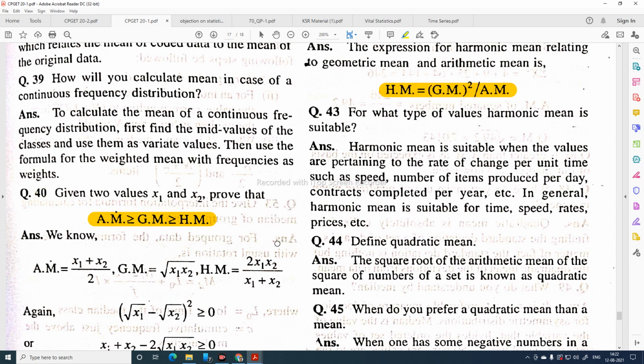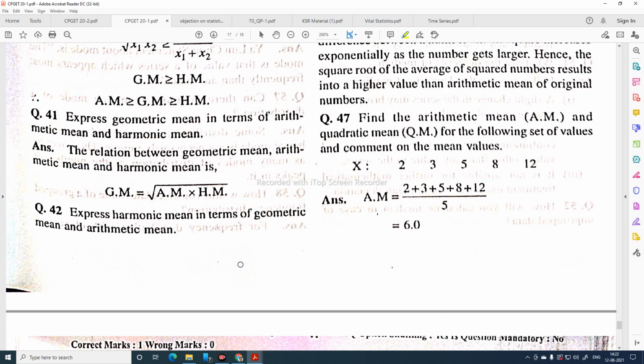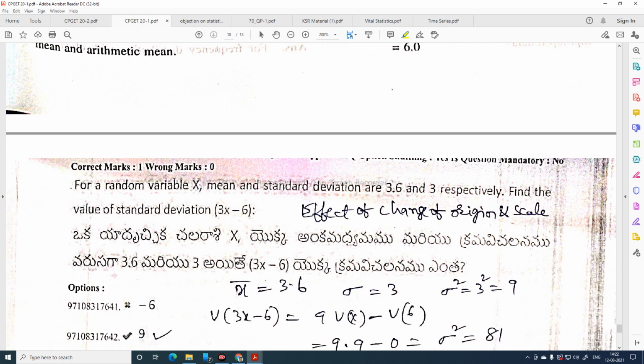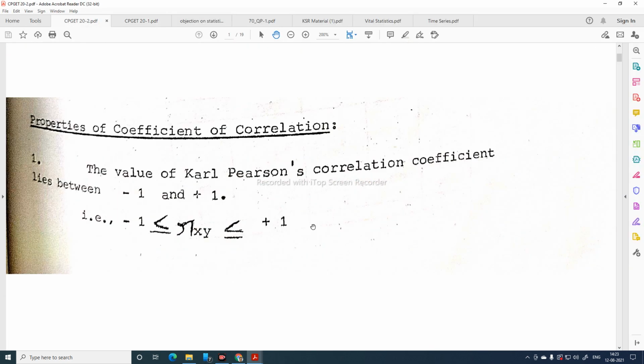This is from programmed statistics. I am following programmed statistics, fundamentals of mathematical statistics, and fundamentals of applied statistics. These three books I am following. Okay, and now we will discuss from question 26 onwards.